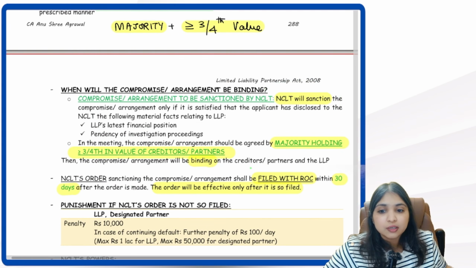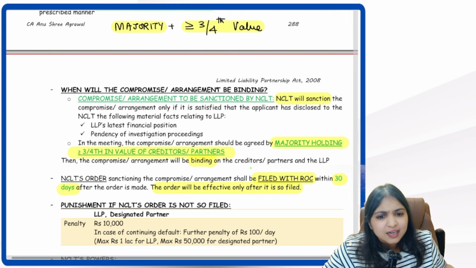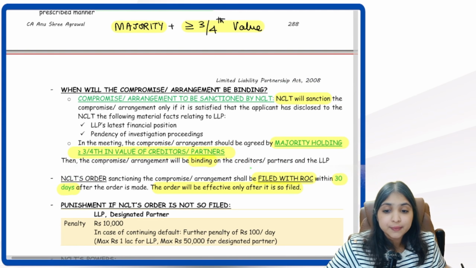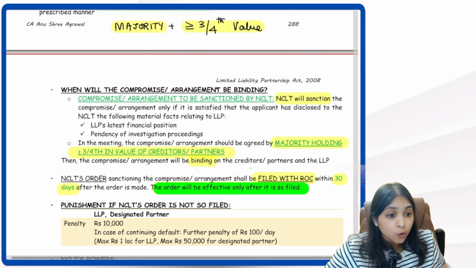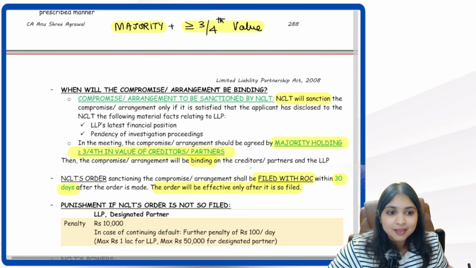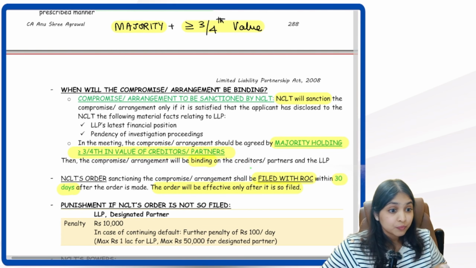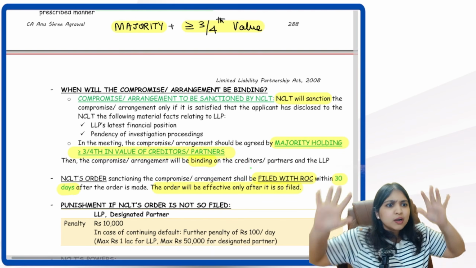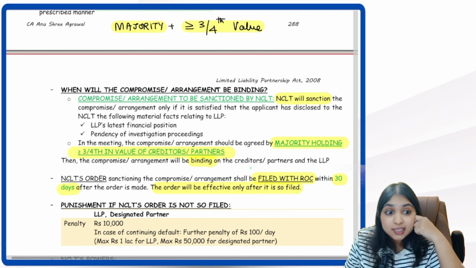Once it is sanctioned, NCLT's order has to be filed with the ROC within 30 days. The order will be effective only after it is so filed. Tell me, where else have you seen something like this? That you file it with the ROC, and only then it becomes effective.